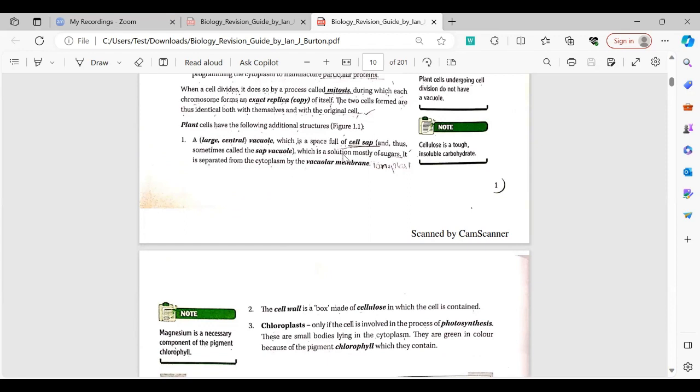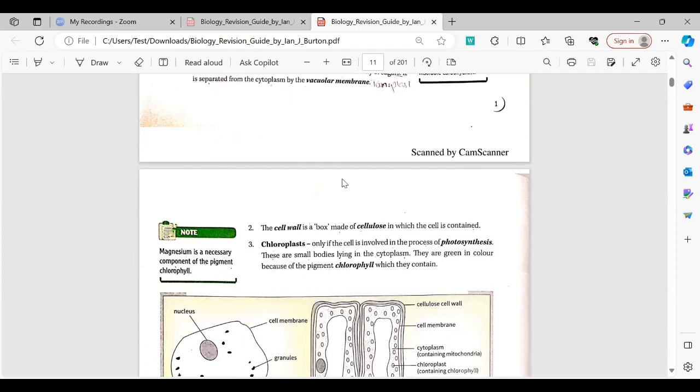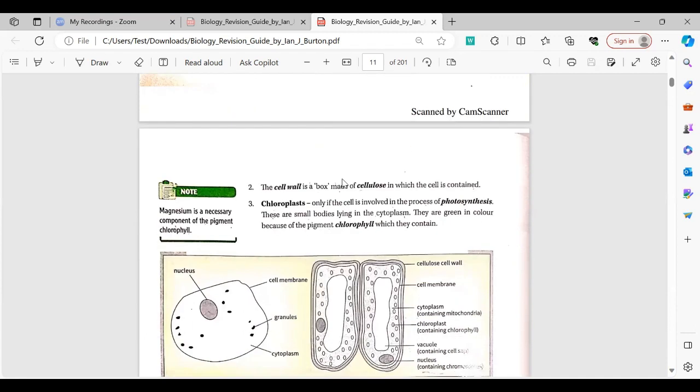Now, the cell sap contains all the metabolic nutrients, such as calcium, sodium, potassium, and magnesium, which are responsible for providing nutrients to the plant cell. The chloroplast. Now, another difference between plant cell and animal cell is the chloroplast. The chloroplast helps the plant cell in the process of photosynthesis, by which they make their own energy.